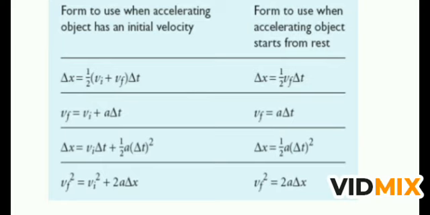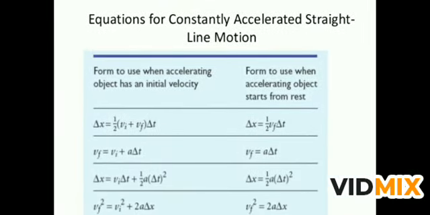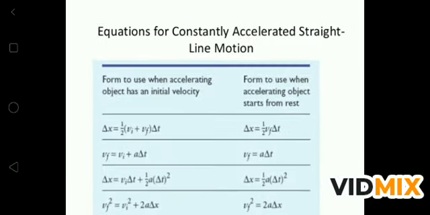In the third equation, Vi is 0, so delta x is equal to half a delta t square. And in the last equation, since Vi is 0, Vf square is equal to 2a delta x. These are the changes in the equations when the body is with or without initial velocity.